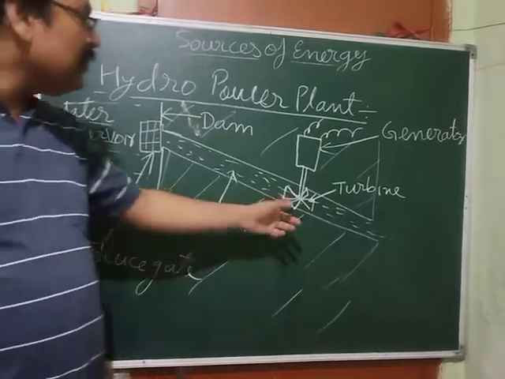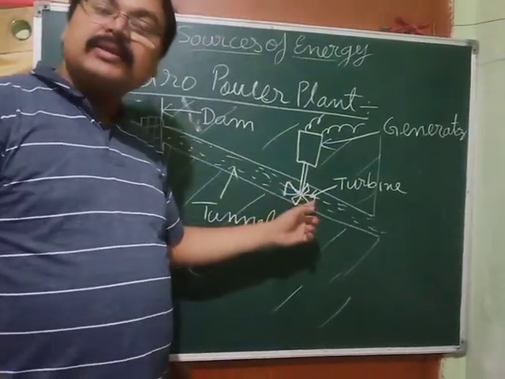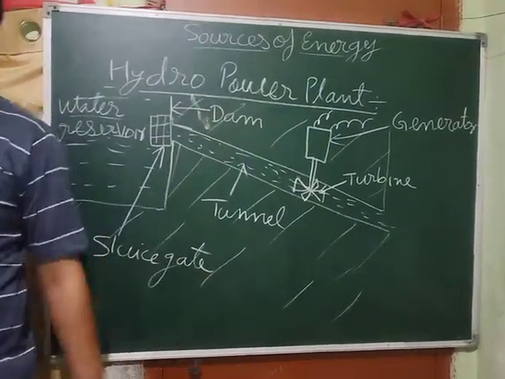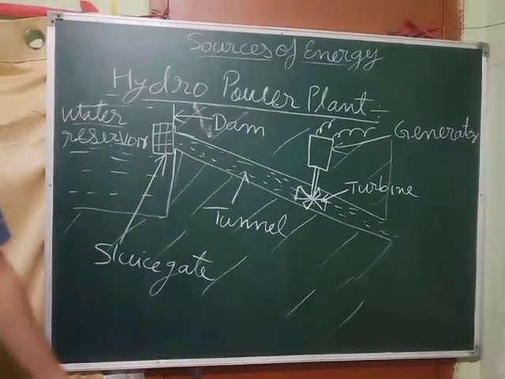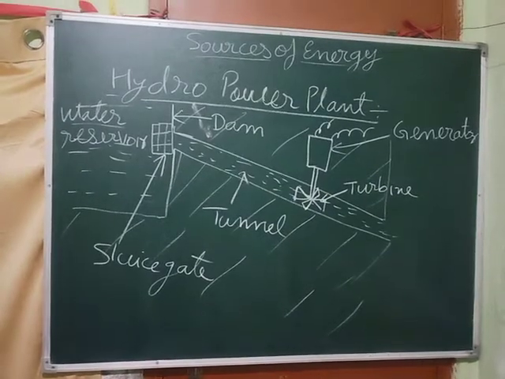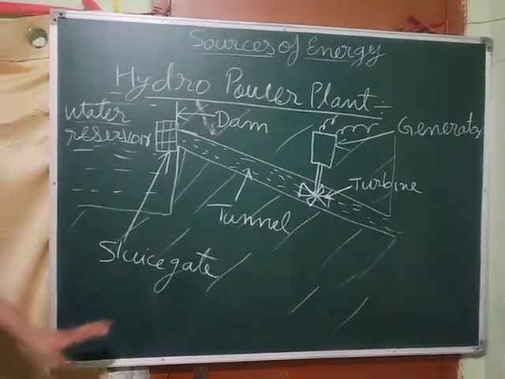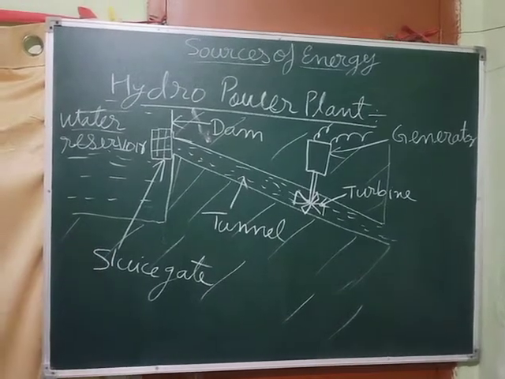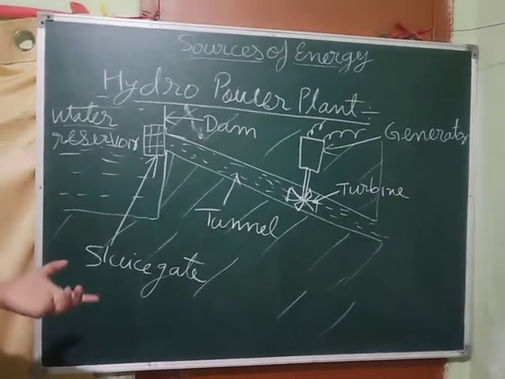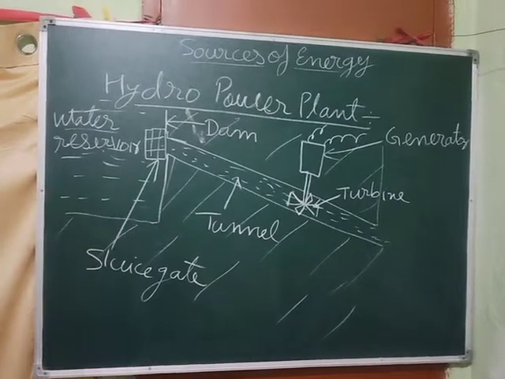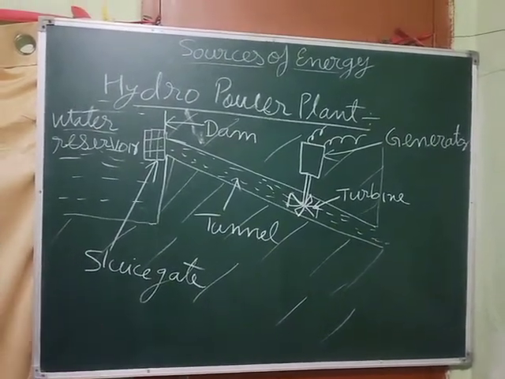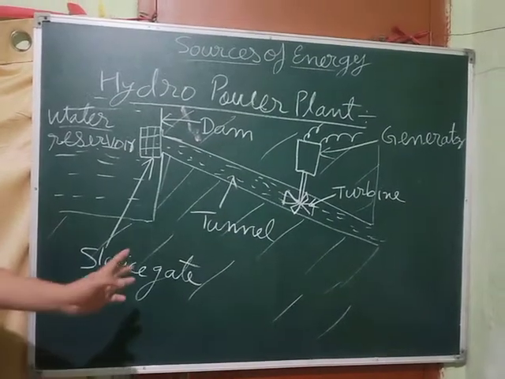Okay, and after rotating the turbine, the water moves ahead and it is utilized for agriculture, that is irrigation, and other uses, maybe for drinking also. Okay, clear? So this is the whole story about this hydropower plant. You can draw the diagram from NCERT if you're not able to draw this one, and you can write about its working. I've already explained the working.